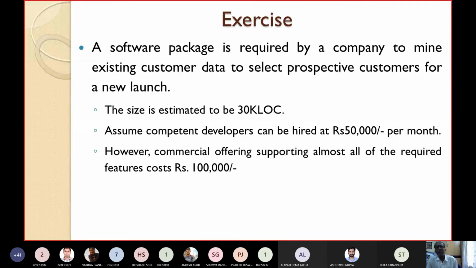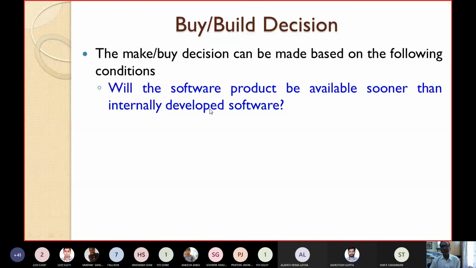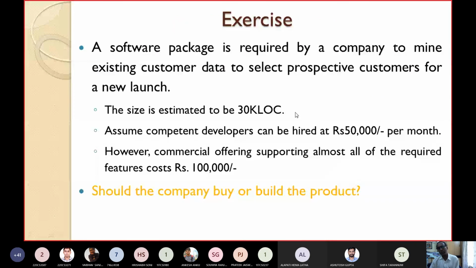I am summarizing how you will take a decision whether to develop software or buy software. The make or buy decision can be made based on the following conditions. You can consider these questions. Will the software product be available sooner than internally developed software? See, here one decision I have told is based on the cost, whether development cost will be less, or if I purchase from the market, the cost will be less.